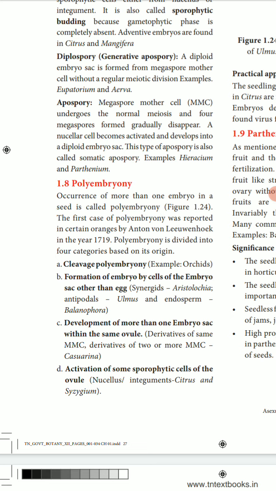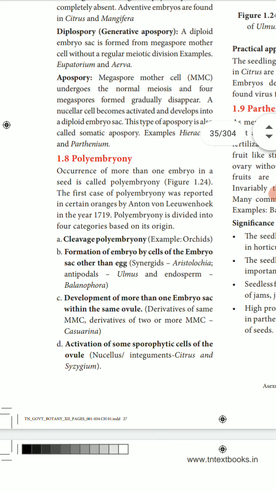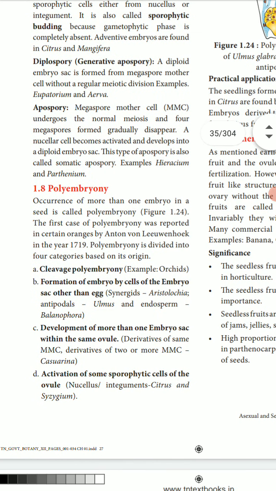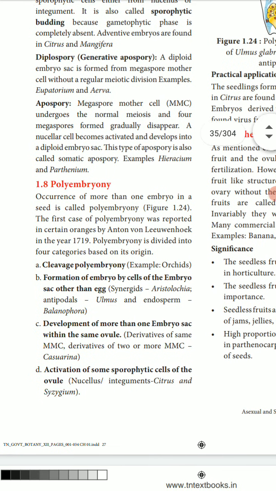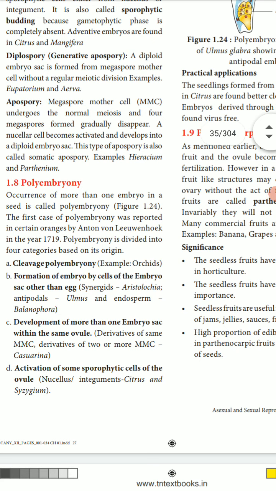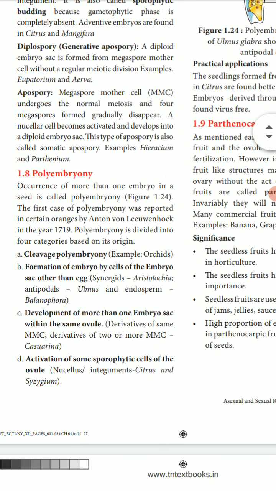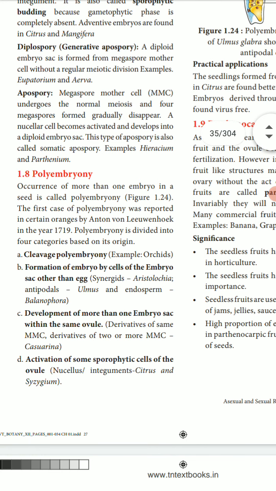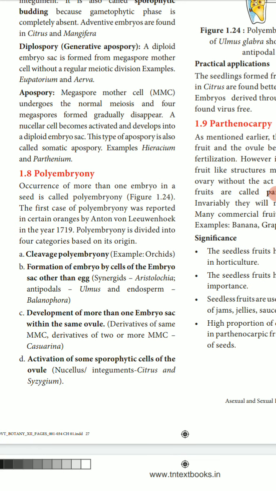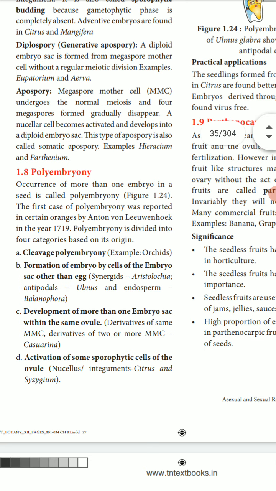Apospory: the megaspore mother cell undergoes a normal meiosis and four megaspores are formed, but they gradually disappear. Third, Parthenium, Parthenium hysterophorus. Another one is called polyembryony. This is an important one. Polyembryony: the occurrence of more than one embryo in a seed is called polyembryony.